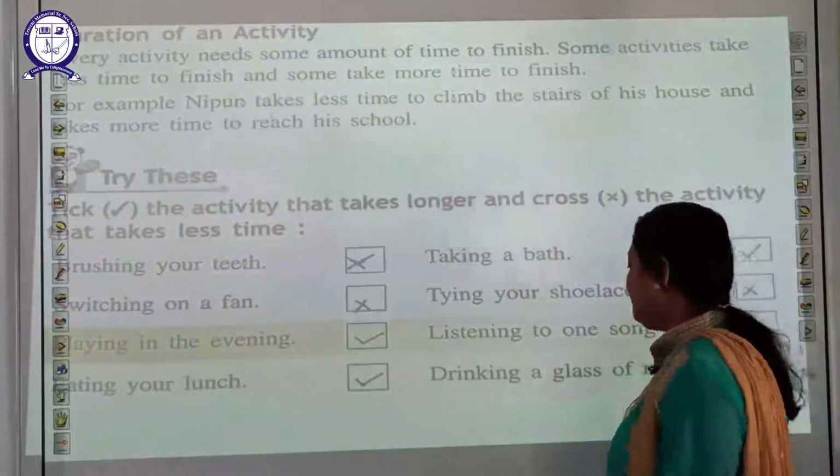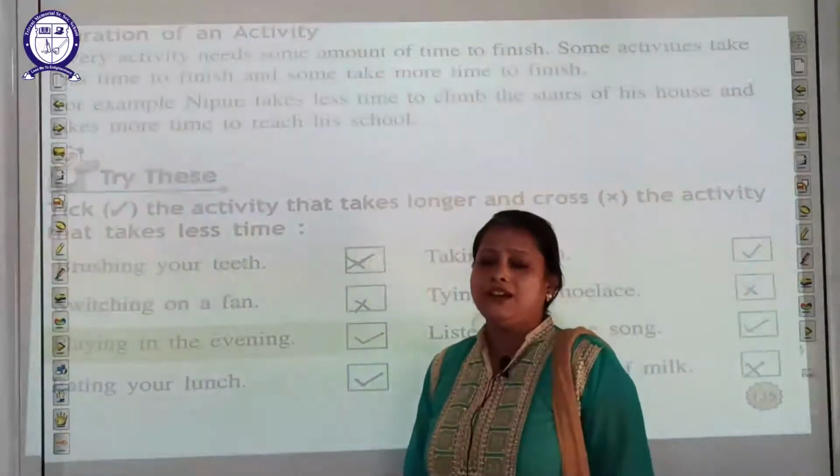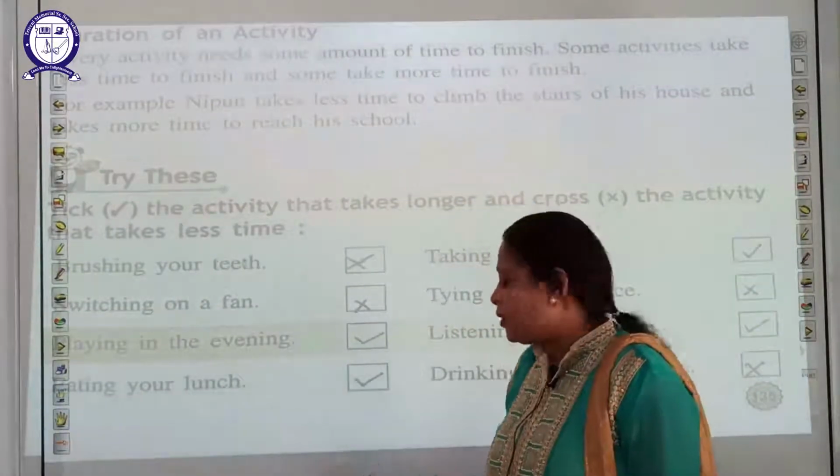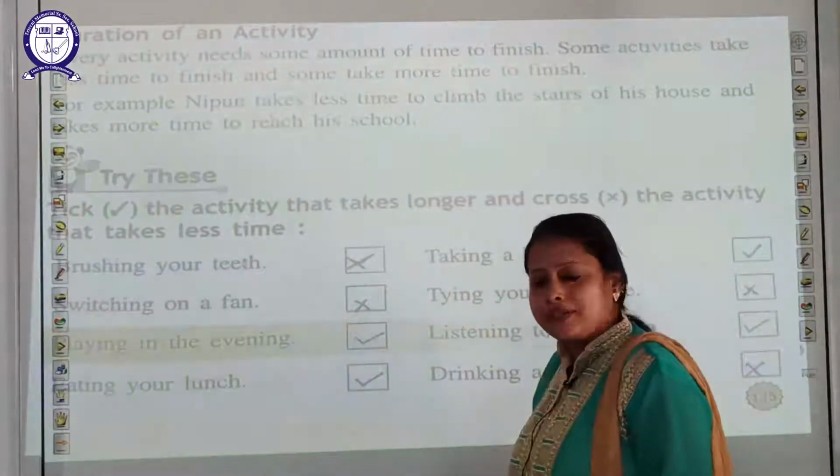Drinking a glass of milk. Drinking a glass of milk, students, takes less time. So cross here. Put a cross here.